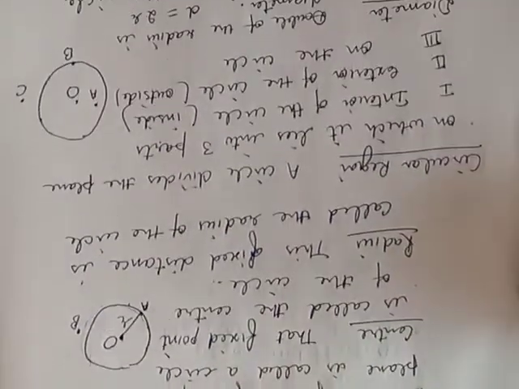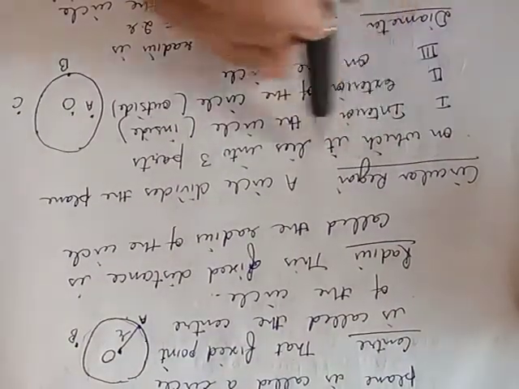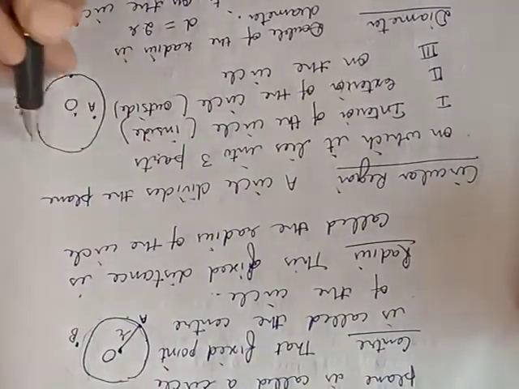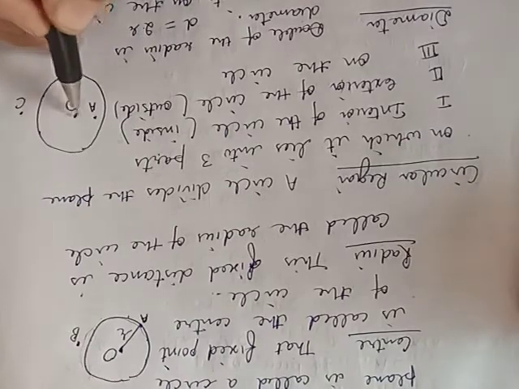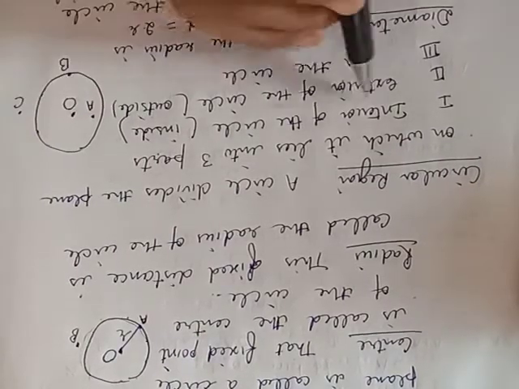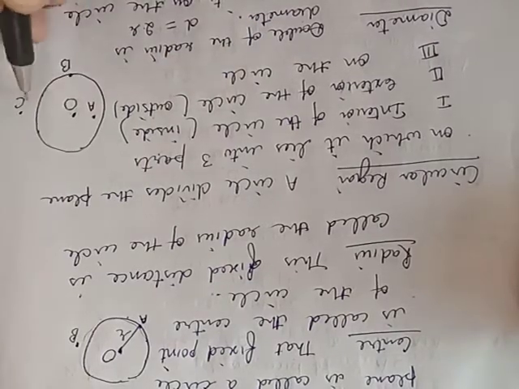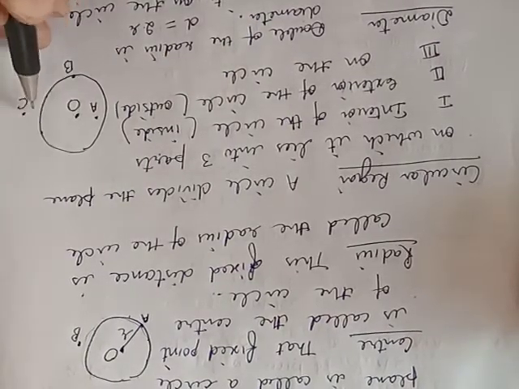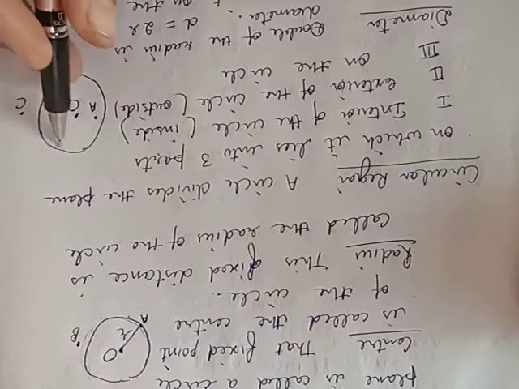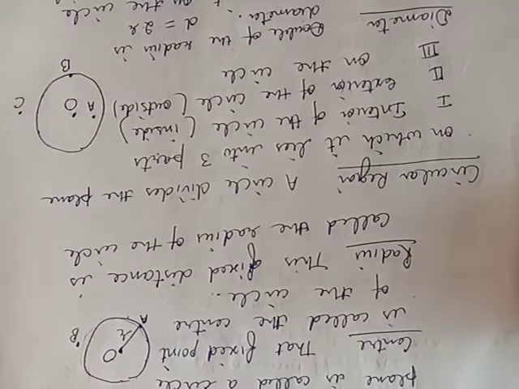After that there is a definition of circular region. A circle divides the plane on which it lies into three parts. One is the interior of the circle, like O and A points are inside the circle, so they are in the interior of the circle. C is the exterior of the circle, and B is on the circle. Every point here is on the circle.